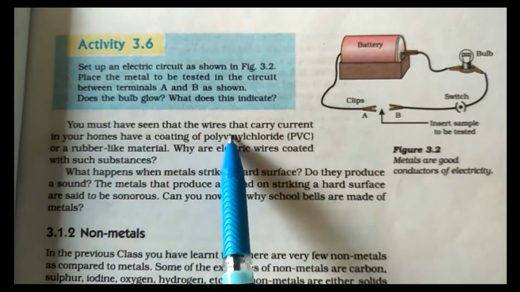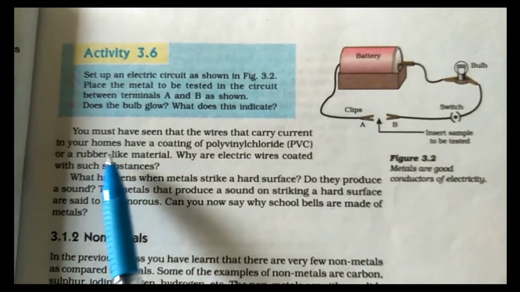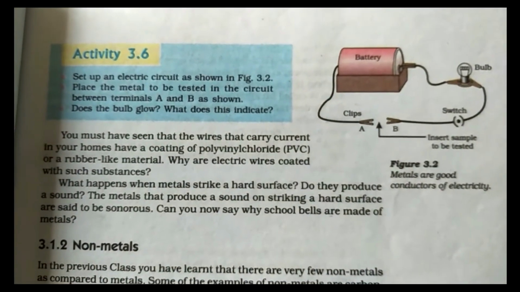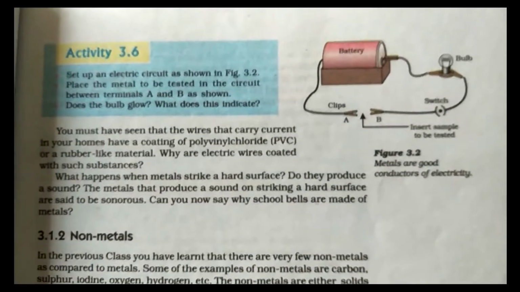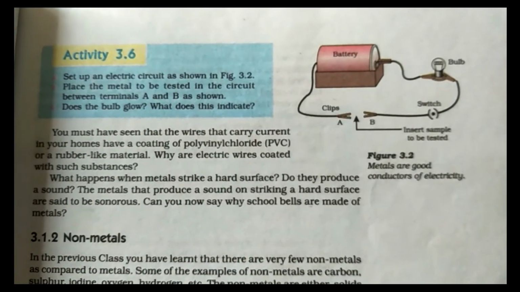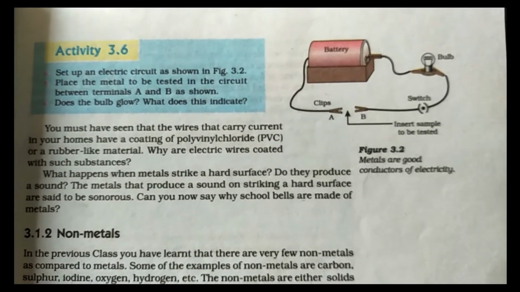You must have seen that the wires which carry current in your homes have a coating of polyvinyl, which means PVC, and rubber-like material. This rubber-like material serves the purpose of insulation. Why are electric wires coated with such a substance?